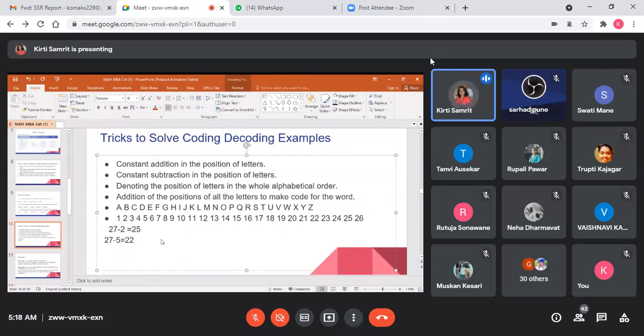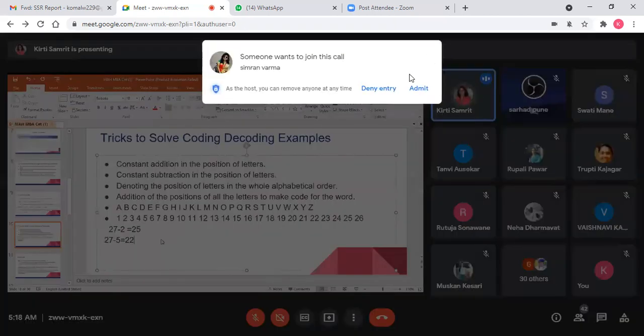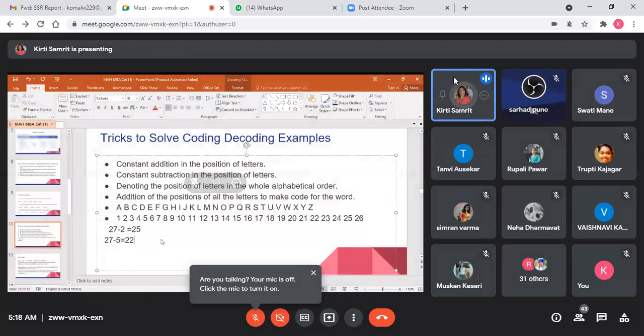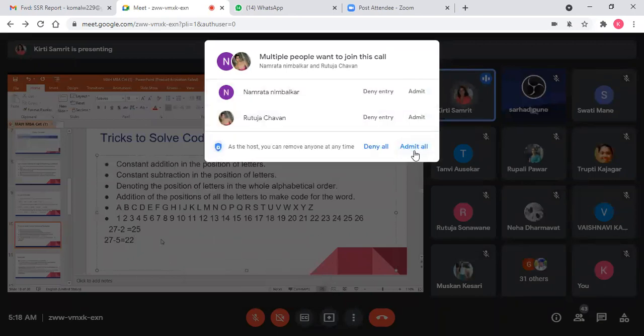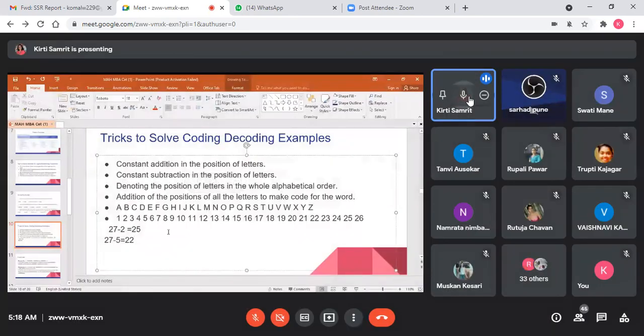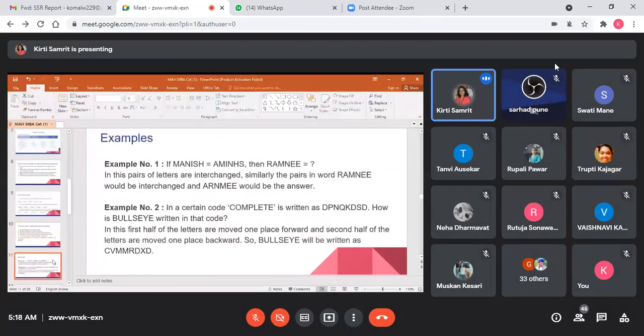Each problem will have a different logic. There will be multiple examples on coding and decoding, but remember, each problem will have a different pattern, a different logic. Sometimes ascending order, sometimes descending order. Even sometimes, students, there can be questions like an exchange. I will share a few questions like this. See, students, if Manish is coded like this, then Ramani will be coded as what?